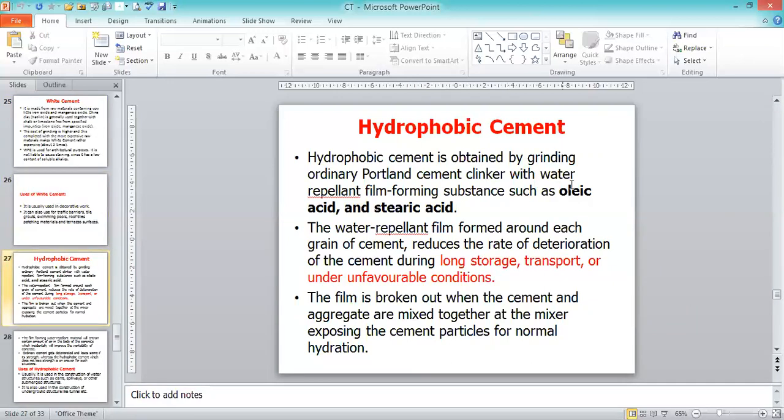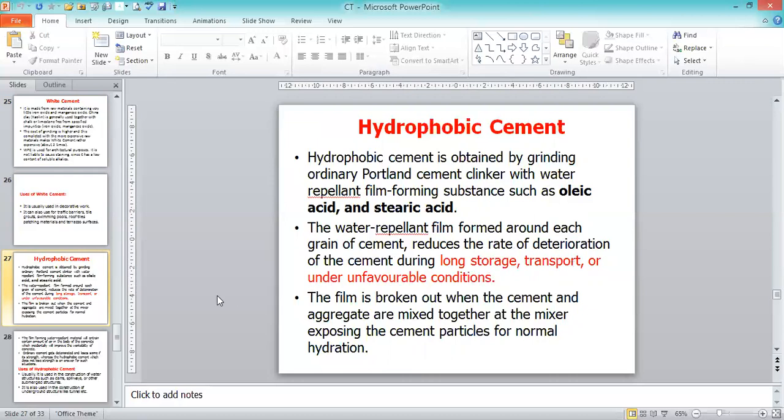Hydrophobic cement is obtained by grinding ordinary Portland cement clinker with water repellent film forming substances such as oleic acid and stearic acid. The water repellent film formed around each grain of cement reduces the rate of deterioration of the cement during long storage, transport, or under unfavorable conditions.